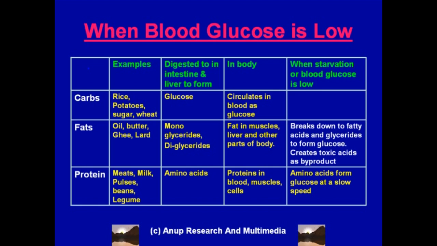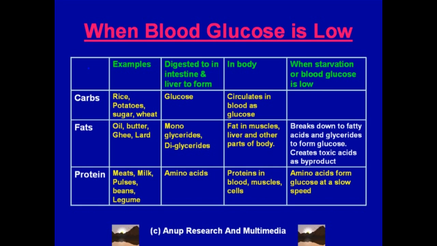This is discussed in detail under the heading Diabetic Ketoacidosis under the presentation short-term complications of diabetes. It's a very important topic, but I would like you to understand here that when there is starvation or when there is low blood glucose because of any reason, then the body tries to produce glucose from fats and proteins.